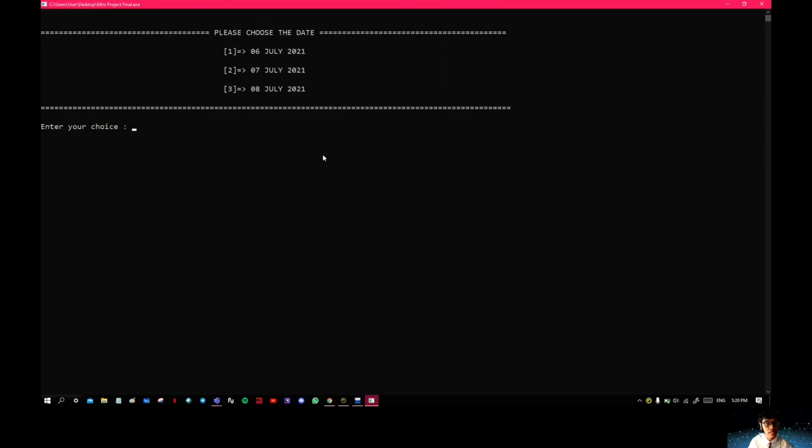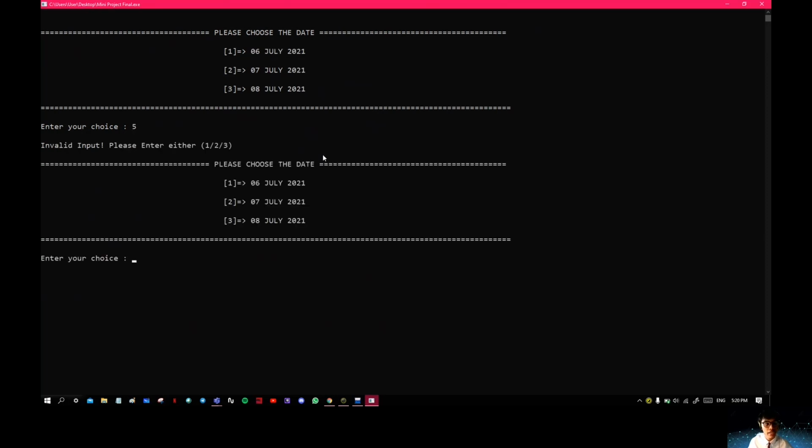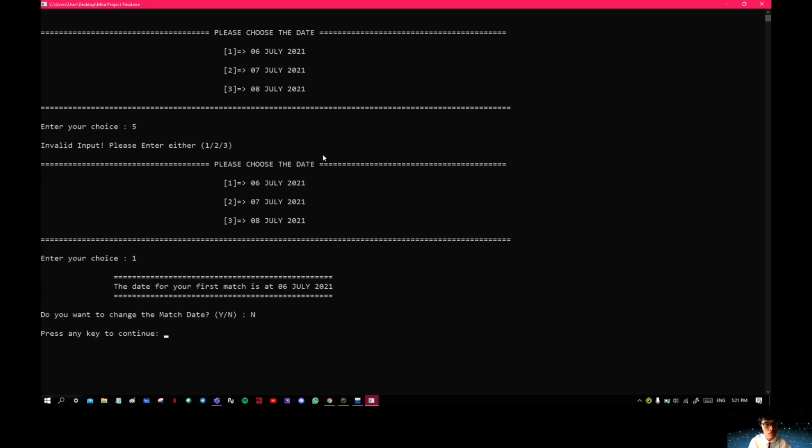Choose the date, just choose either 1, 2, or 3. If I mis-enter, let's say 5, it will loop again and show invalid input. Here I used do while repetition for my program. Enter your choice, say 1. It will show like this. No.